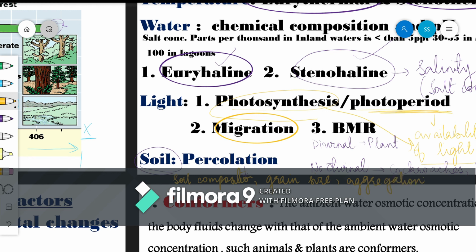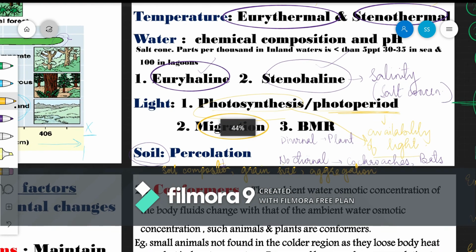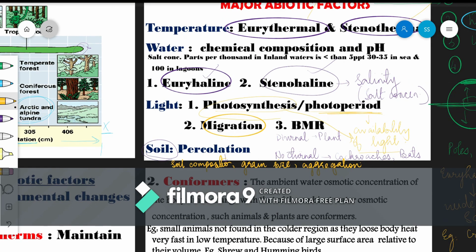So these characteristics, and if you take the other factors or parameters such as pH, mineral composition, topography, they all will determine to a large extent the vegetation in a given area. So that's it about the abiotic factors. We will learn about the responses to the abiotic factors in the coming video. Stay tuned for more updates.